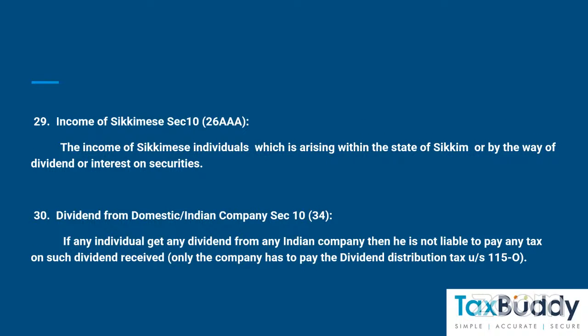Next one, income of Sikkimese under section 10(26AAA). The income of Sikkimese individuals arising within the state of Sikkim or by way of dividend or interest on security. This amount is also not taxable. Dividend from a domestic Indian company under section 10(34). If any individual gets any dividend from any Indian company, then he is not liable to pay any tax on such dividend received. Only the company has to pay the dividend distribution tax under section 115O.